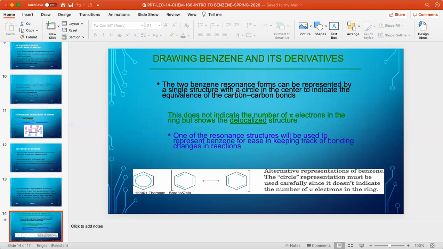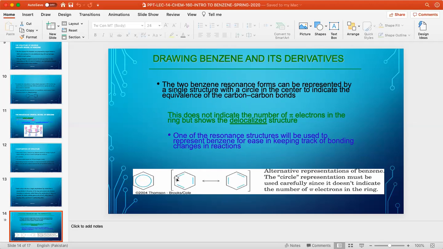Now the two benzene resonance forms can be represented by a single structure with a circle in the center. This is the average structure, the average of these two structures. What does this inner circle mean? This means that the pi system in the benzene structure is delocalized. It does not indicate the number of pi electrons in the ring, but shows the delocalized structure, that there is no difference between the single bonds and the double bonds.